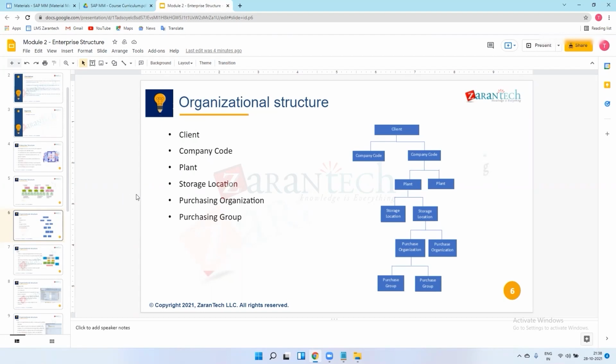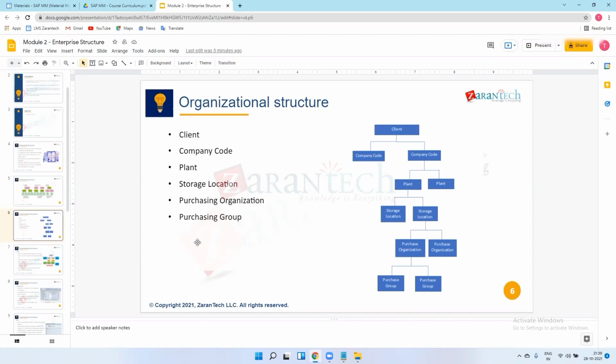Whatever I am explaining to you in practical sessions is one part of SAP implementation, SAP MM implementation. So this training is completely based on implementation. Once you implement this project, after implementation, we will get an idea about all of SAP MM, and then only you can support the implemented project.